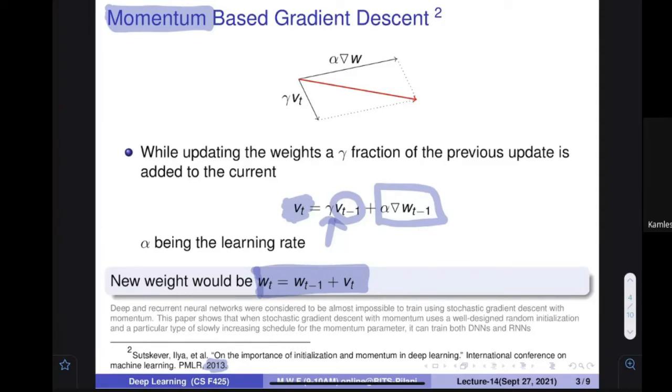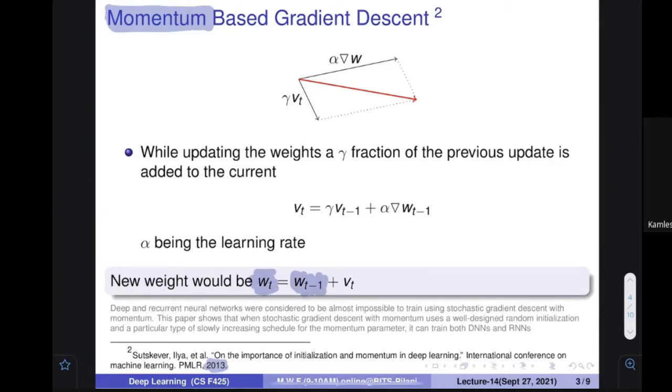Could you repeat what is WT and W? Okay. So what I told you, that WT means how much change I am going to do at the time t. Because when I'm going to update this weight, the weight updation formula is this: at the time t, my weight is previous weight plus WT. So WT is the quantity that I'm going to add to the weight.